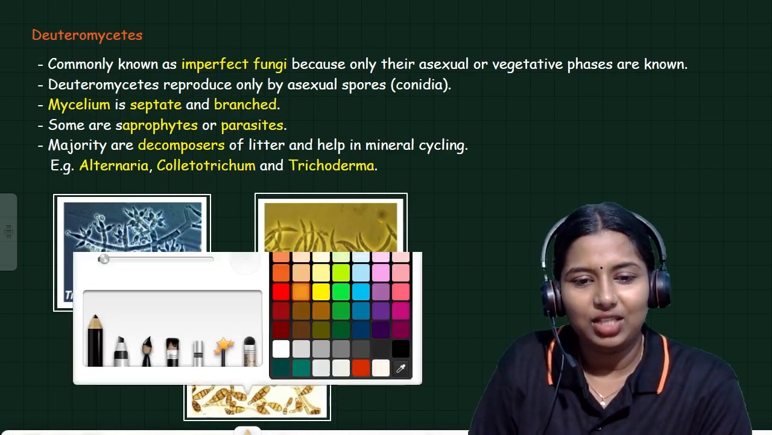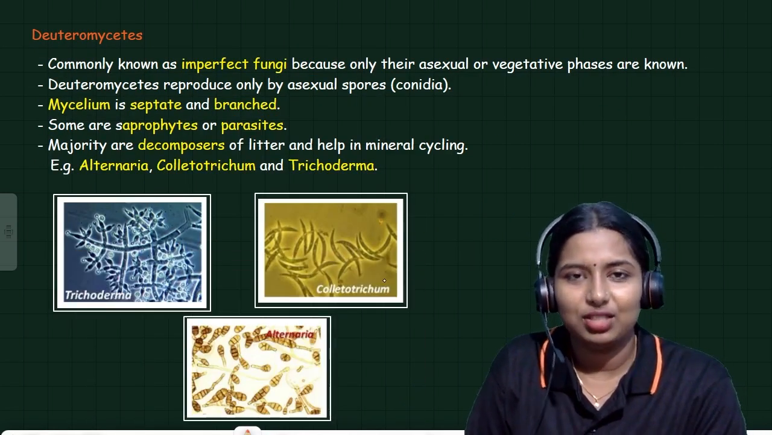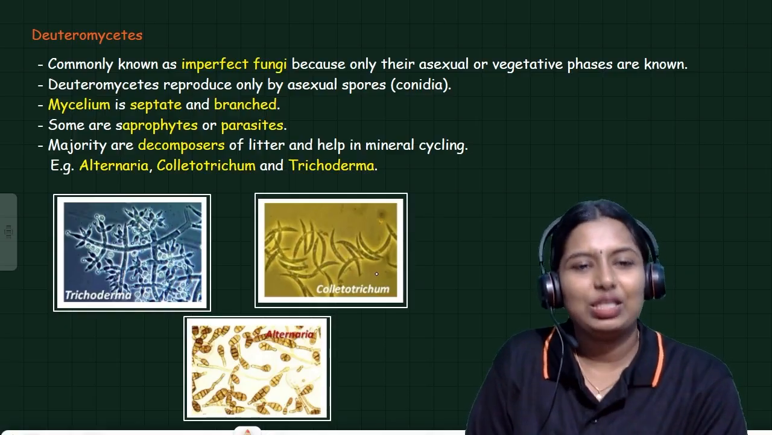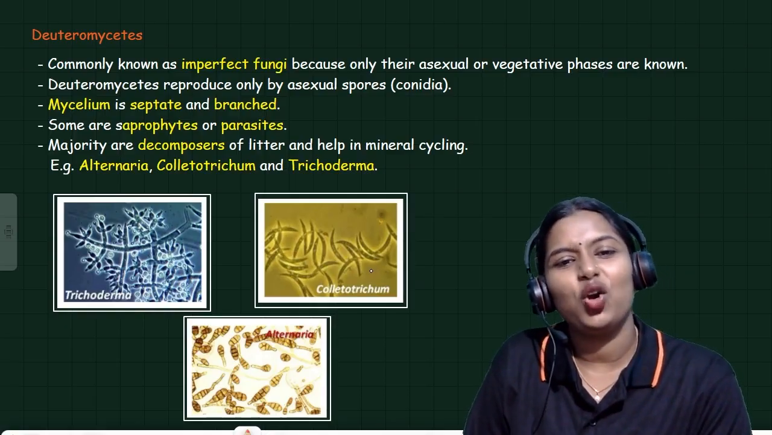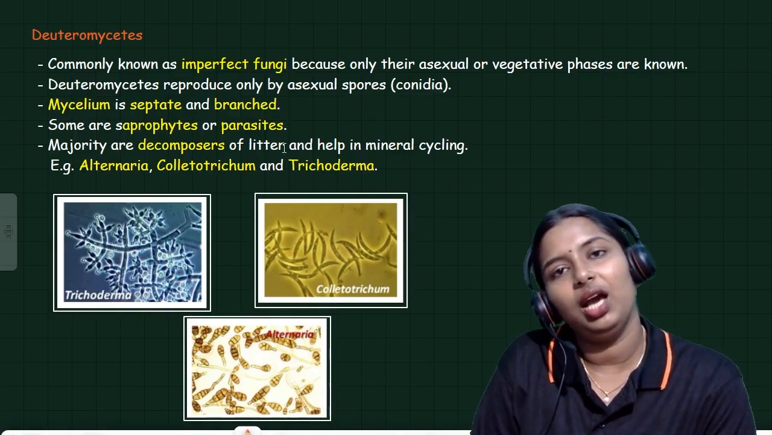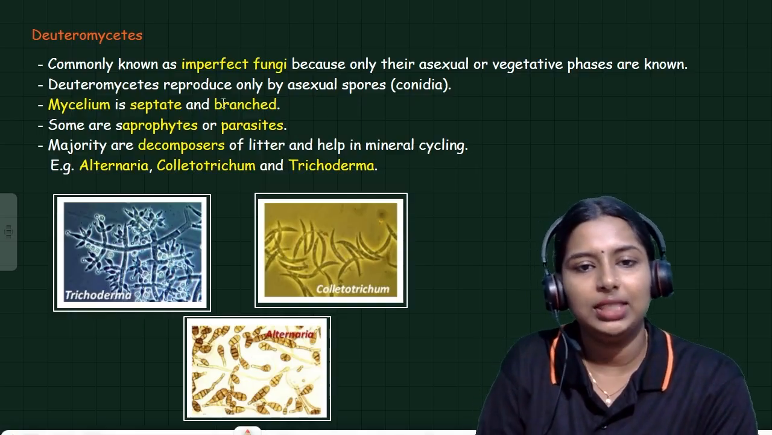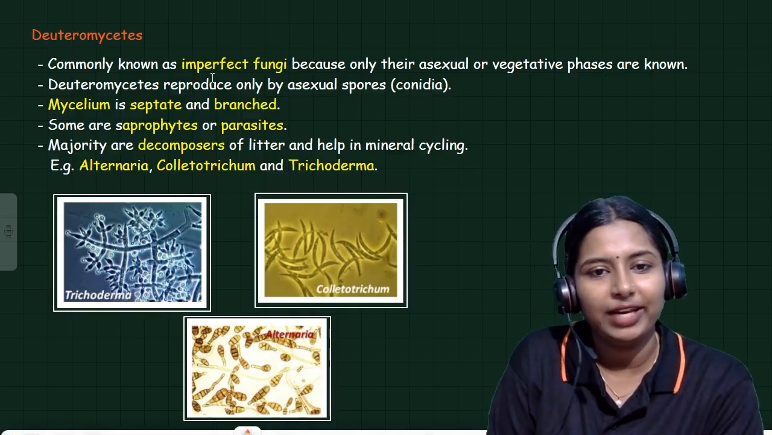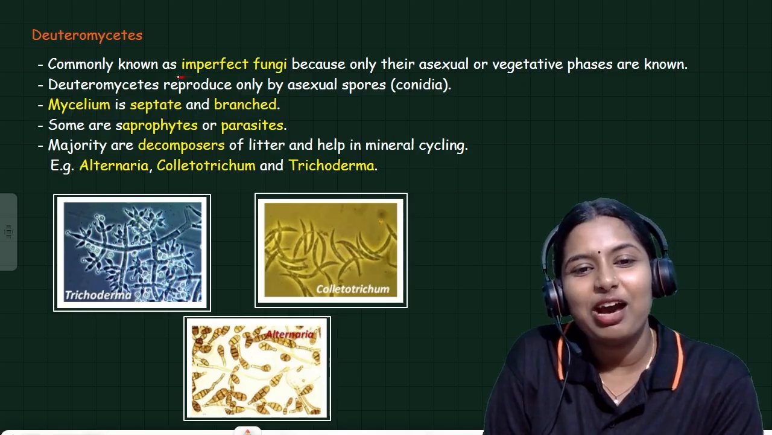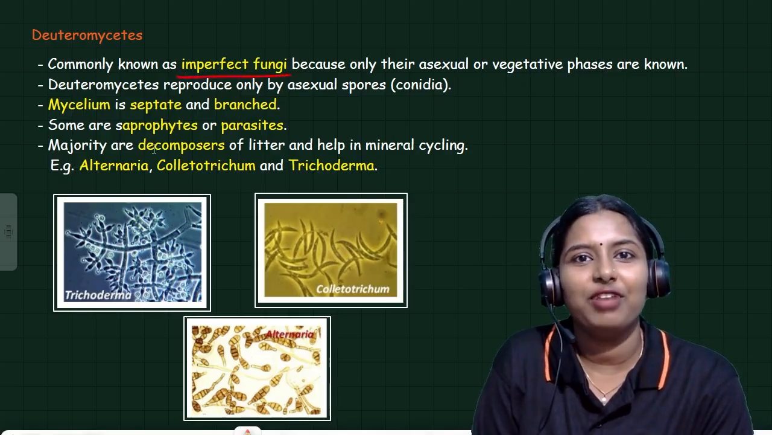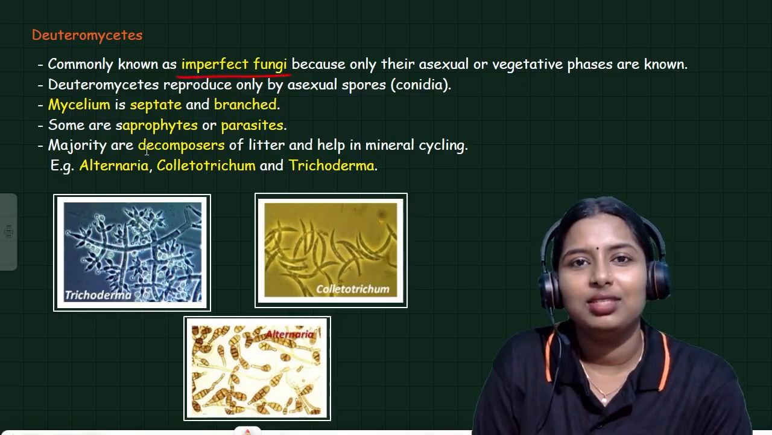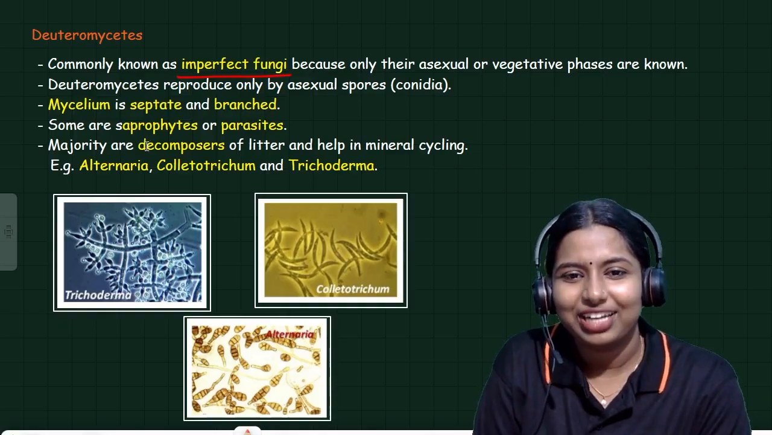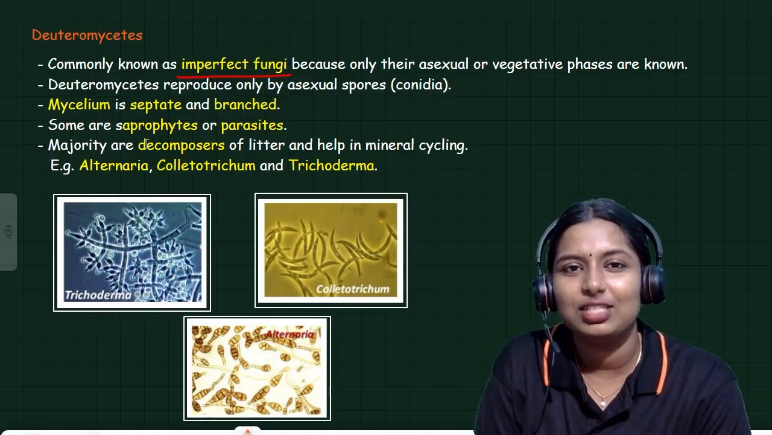Next one is deuteromycetes. This is also very important. They are commonly known as imperfect fungi. They are not perfect. Not Mr. Perfect. These are imperfect, Mr. Imperfect. You should learn that song like that.